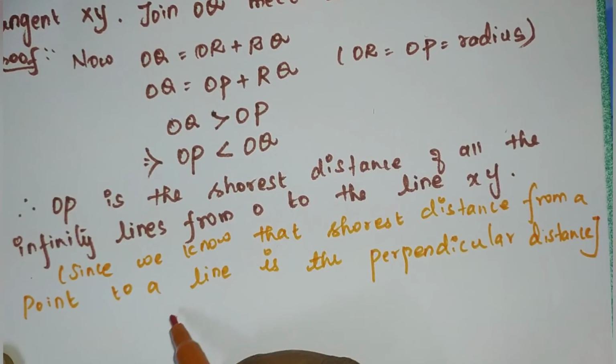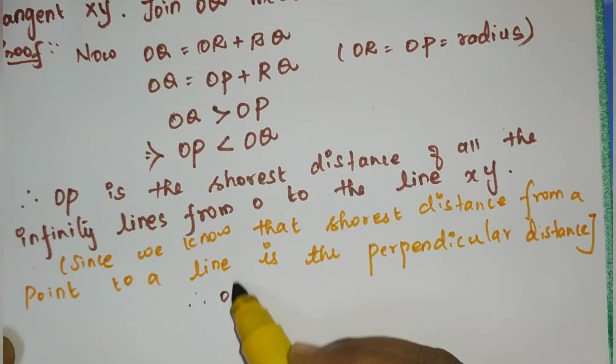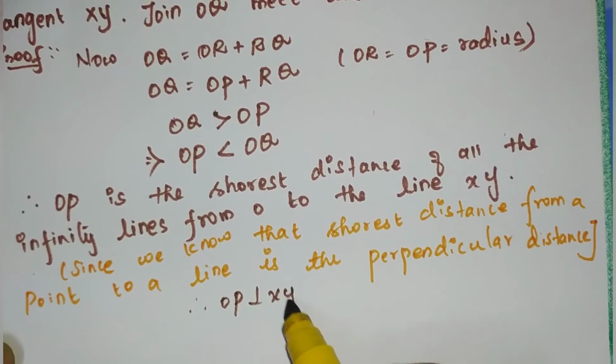Okay, therefore we can tell that OP is perpendicular to XY.